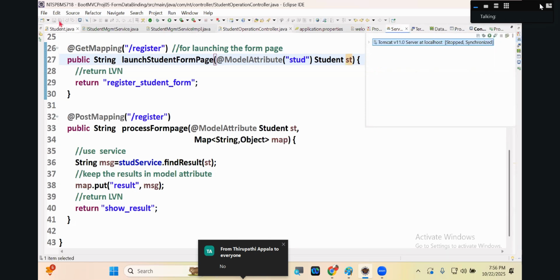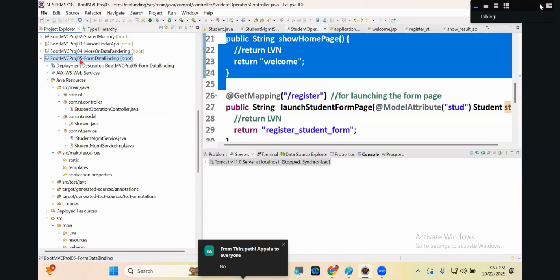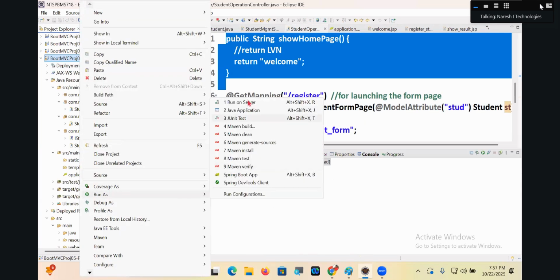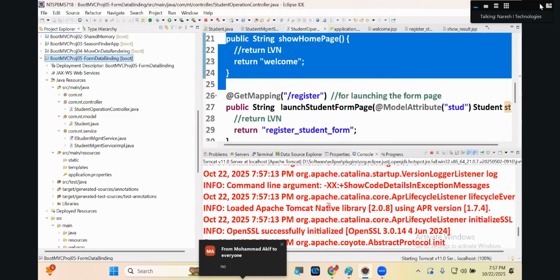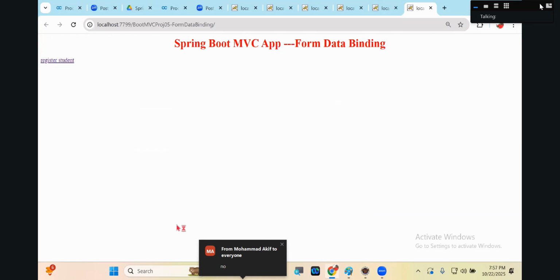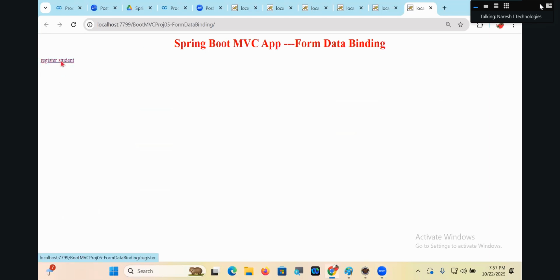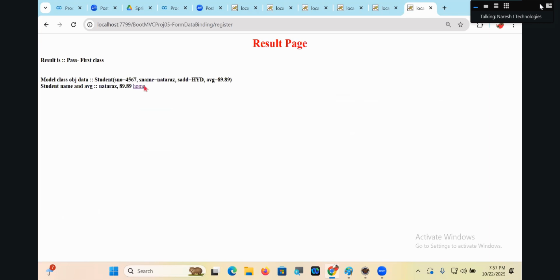Stop. Right click, run on server. Say next, save finish. Say next, save finish. Here is what? Register student. 4567. This. Hyderabad. Next. 89.9. Pass, first class. This is done.